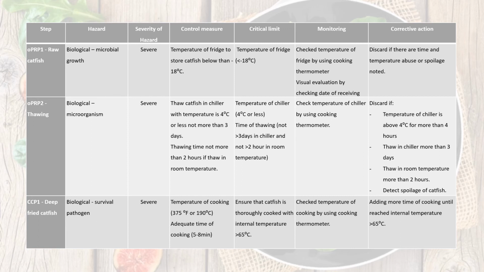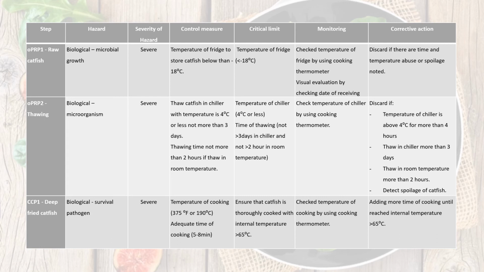To monitor this step, we check that the temperature of the chiller is achieved by using a cooking thermometer. Corrective action in this step is we have to discard the catfish if the temperature of the chiller is more than 4 degrees Celsius for more than 4 hours, or we thaw in the chiller more than 3 days, or thaw at room temperature more than 2 hours, and if we detect any spoilage of the catfish.